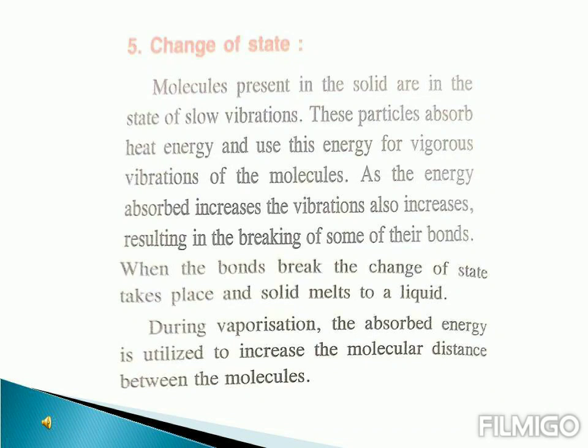Next, number 5, change of state. By now we already know that molecules of solid particles are in slow vibration. Being in their mean position, they keep on vibrating, right? So what happens when these particles start absorbing some heat energy? They use this energy, and the vibration which used to be slower before now becomes faster.